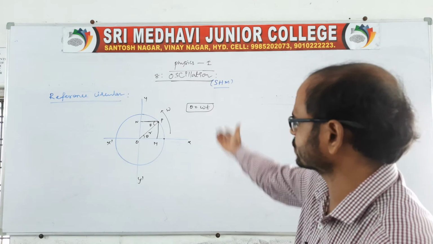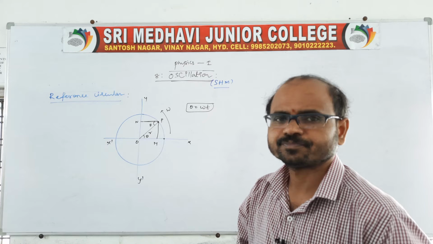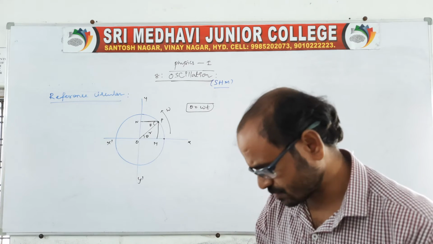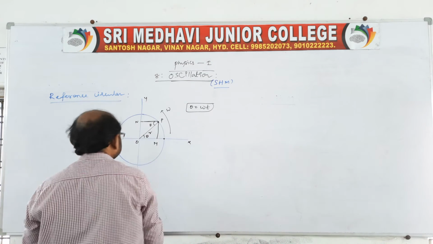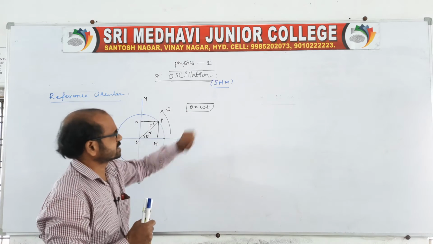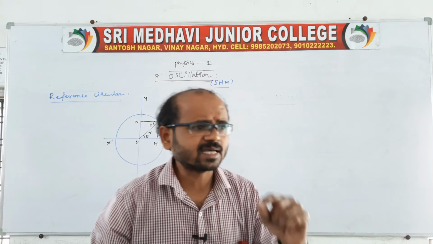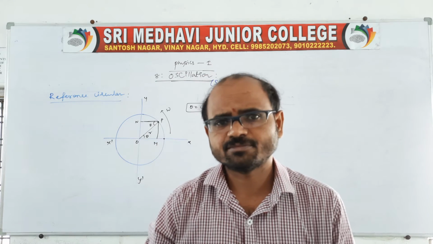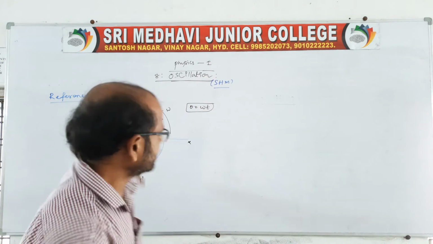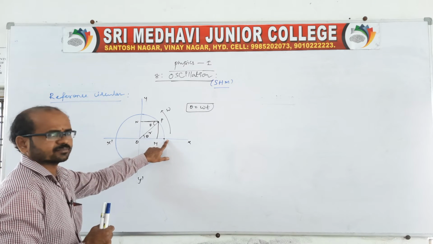We have to prove it by using this reference circle. Got my point? Let us see. In this case, the particle is making an angle theta, that is, we can say theta is equal to omega t. See, one point I want to tell you, the particle actually started from mean position. The particle started from mean position. It is a mean, right?